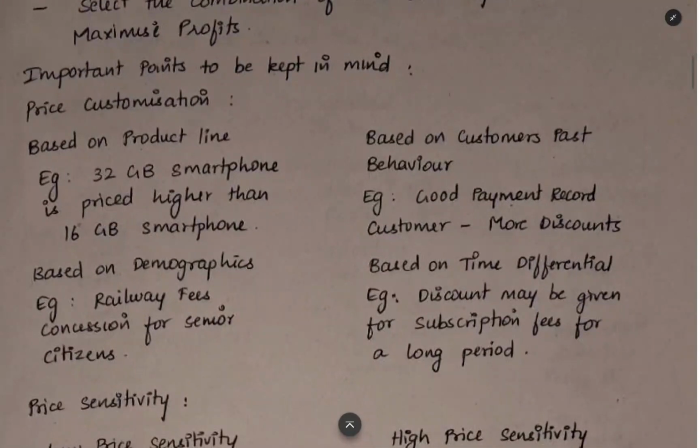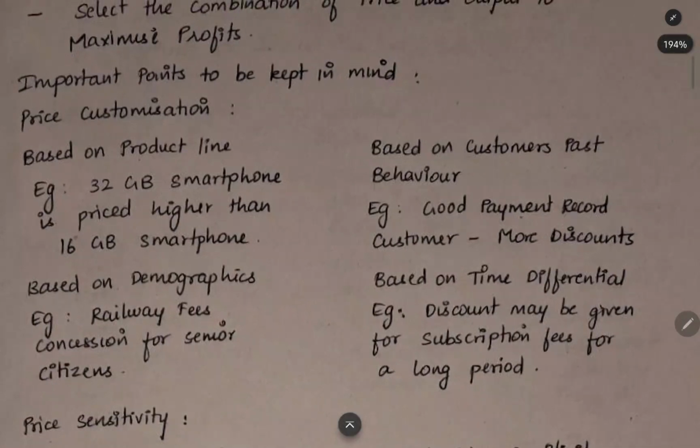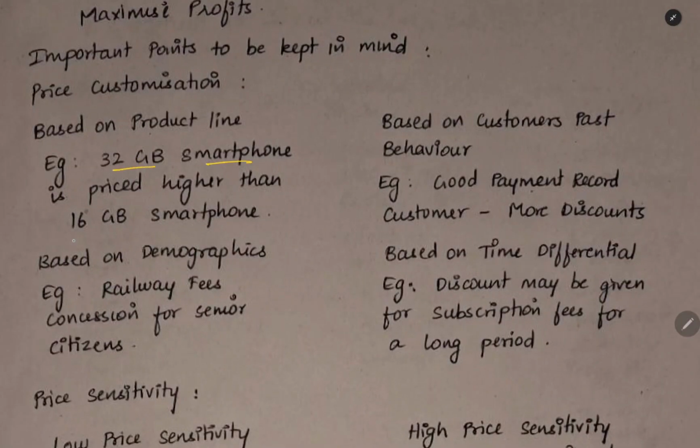When we are doing price customization, we have to do it based on four things: product line, customer behavior, demographics, and then time differential. Price customization means we are making the price unique for a customer. We are determining the price based on the specific characteristics of a customer. We can do it based on the product line. For example, a 32GB smartphone will be priced higher than the 16GB smartphone. That is common sense. That is based on the product line.